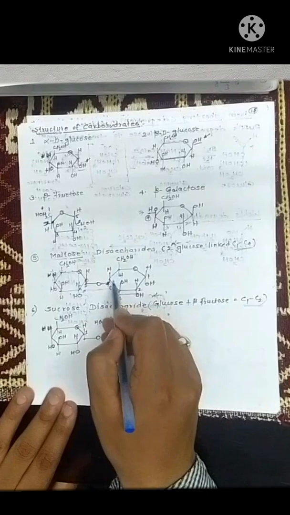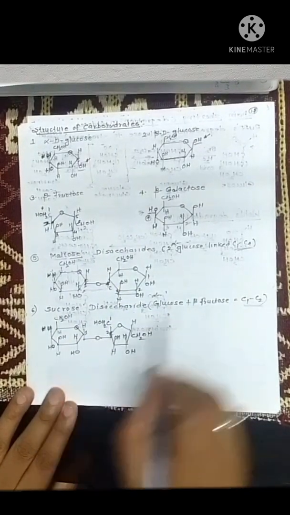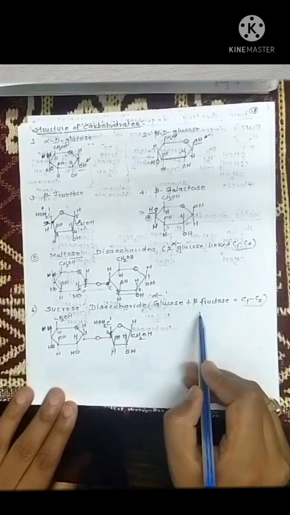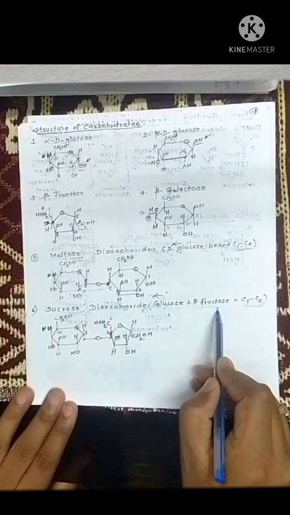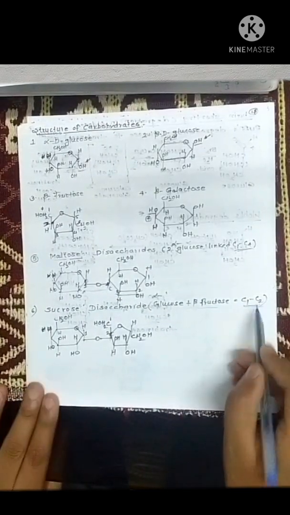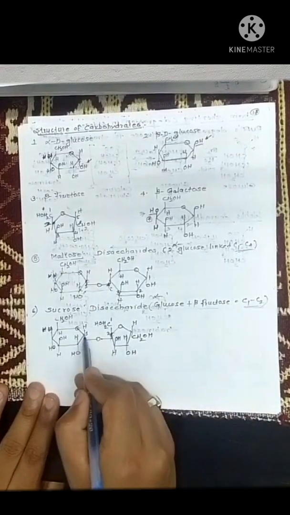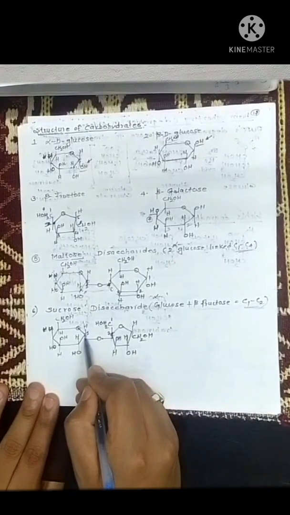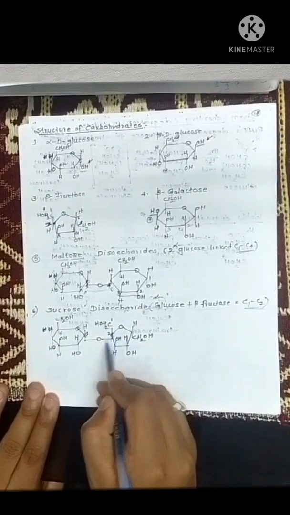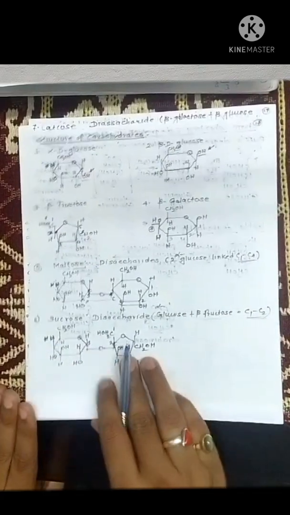This is the second unit of alpha D glucose and it is its first carbon. Both are joined together. What is sucrose? Sucrose is also a disaccharide, but sucrose contains 1 unit of alpha D glucose and 1 unit of beta fructose, and they are joined by a C1 C2 linkage. So C1 of alpha D glucose, just see here, this is the C1 carbon atom, and C2 carbon of beta fructose are joined. So this is the structure of the fructose molecule.